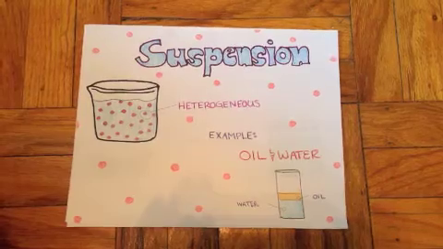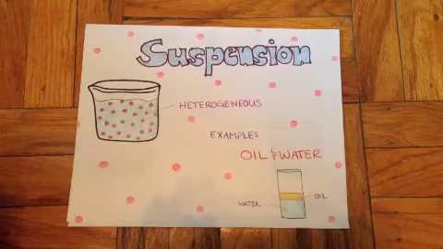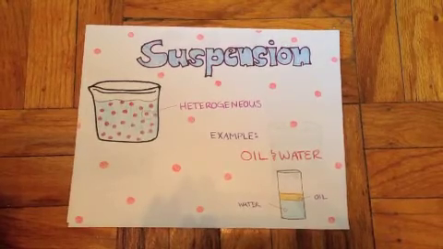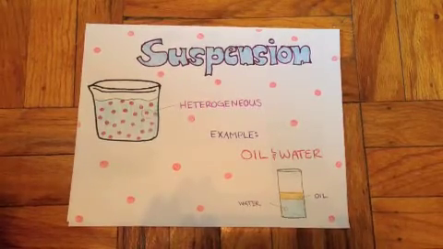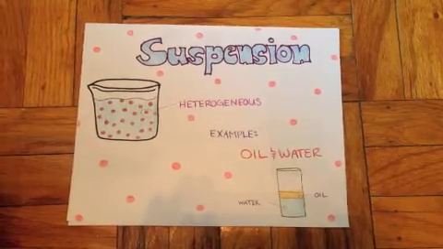An example of a suspension is oil and water. When shaken, the oil will be evenly distributed throughout the water in large particles. After remaining still, however, the oil particles will settle out on top of the water.